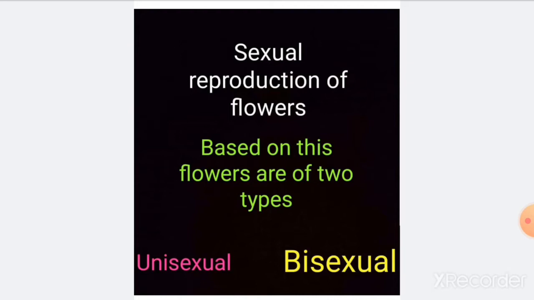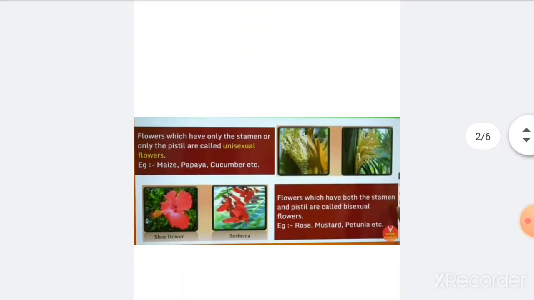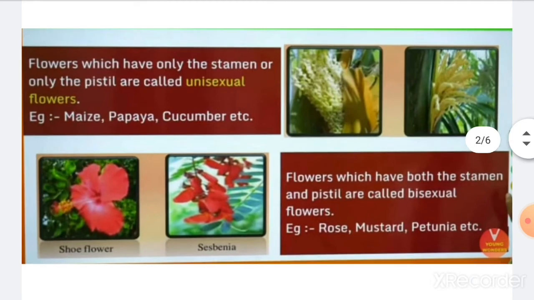It is the process of reproduction in which two individuals are needed for the production of offsprings. Such reproductions are called sexual reproductions, in which both the male reproductive as well as the female reproductive organs are required. Now, based on this, flowers are of two types, unisexual and bisexual flowers. Now, what are they actually? So, flowers which have only the stamen or only the pistil, they will be called unisexual flowers.